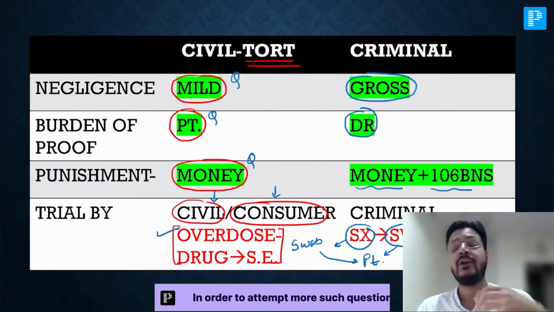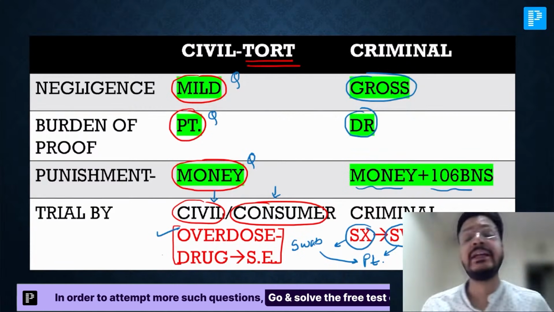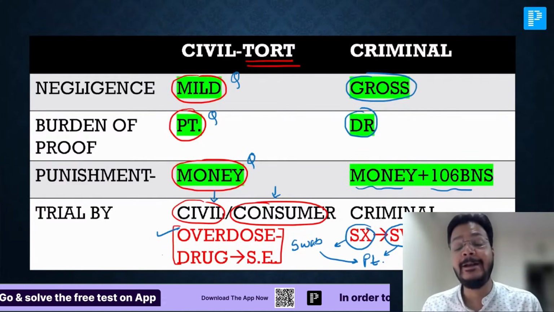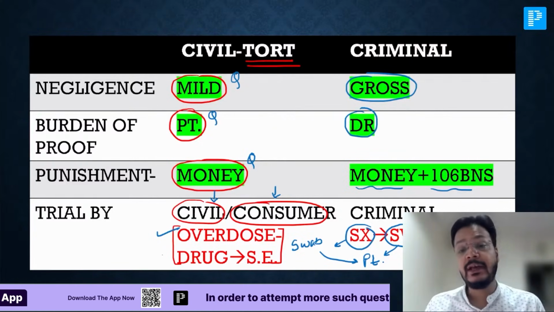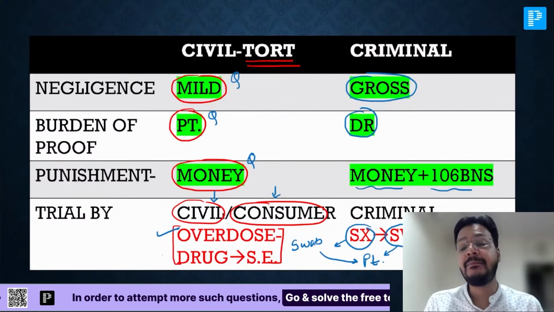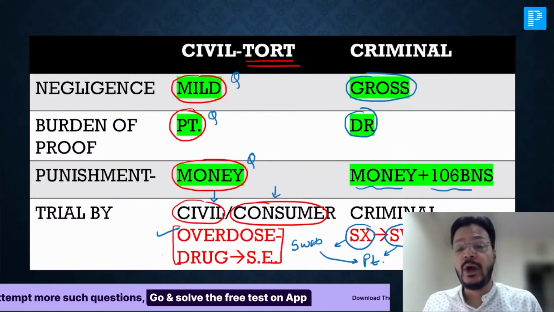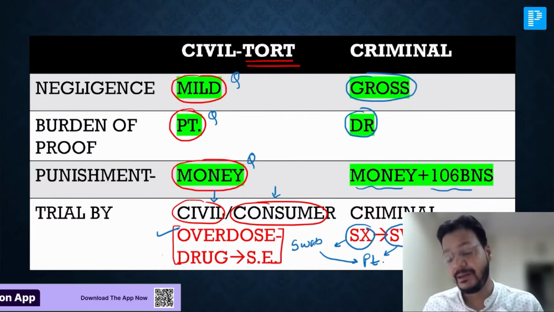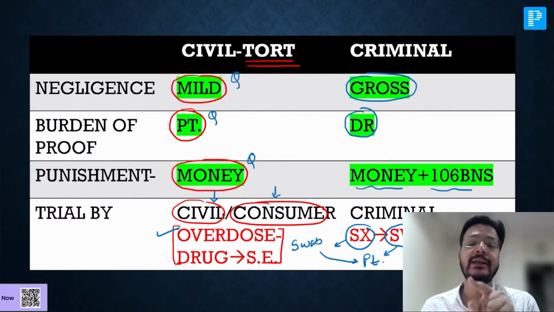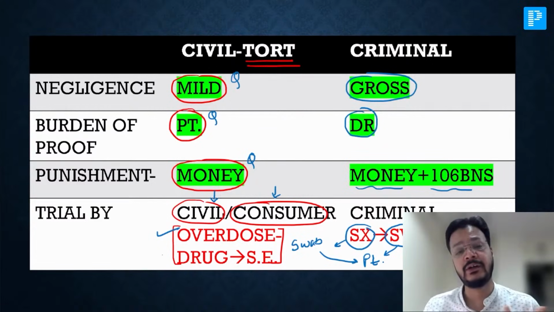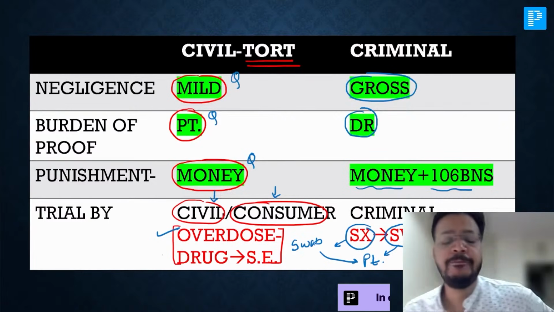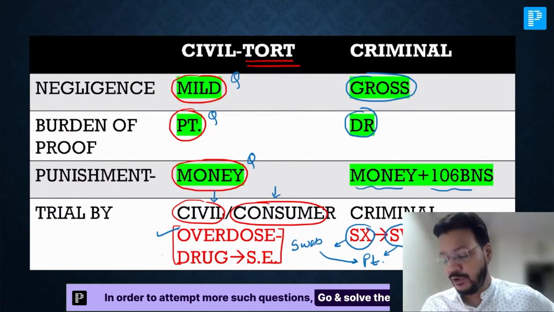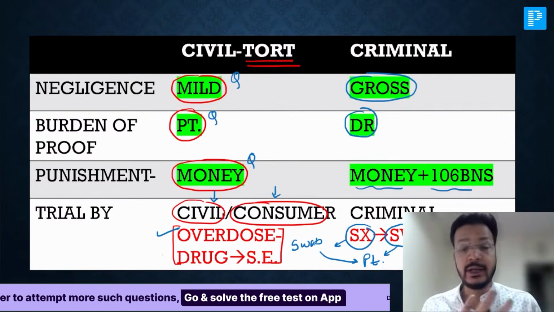Here, if a doctor forgot the swab, forgot the instrument, or operated after drinking alcohol and the patient died. You have to operate Ramlal, but you operated Shamlal. You have to remove the right leg, but you removed the left leg. Isn't it, beta? All these are criminal negligence. But in criminal, the burden of proof goes to the doctor, and in civil, the burden of proof goes to the patient. For criminal, it is criminal court, and 106 BNS comes into action. I already discussed this one.